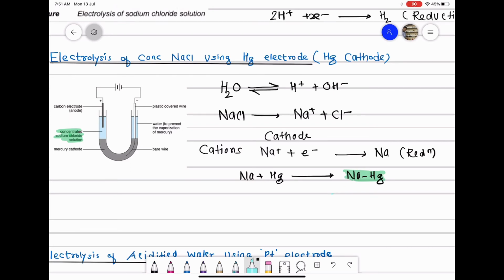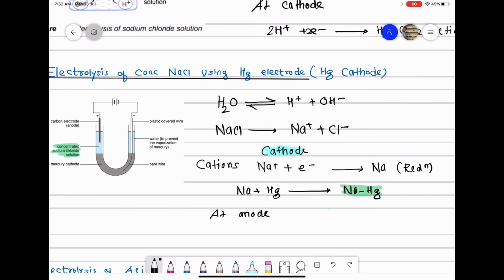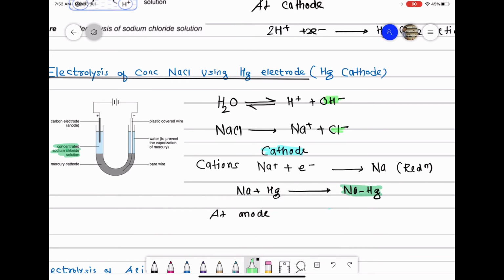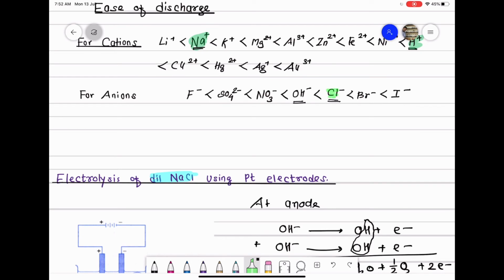So let us see what happens at anode. So class, at anode, two ions will migrate, that is OH- ions and Cl- ions, to lose the electron or to get oxidized. So if you see the discharge potential order, Cl- has less discharge potential, or Cl- can be more easily oxidized at anode as compared